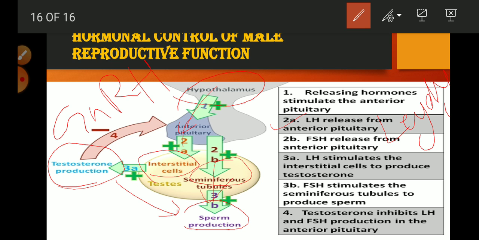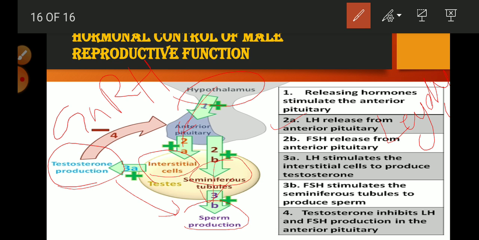So not only is meiosis important, but for the production of sperm cells, hormones also have a great function. Besides this, one more hormone is produced, called inhibin. Inhibin is produced from Sertoli cells.